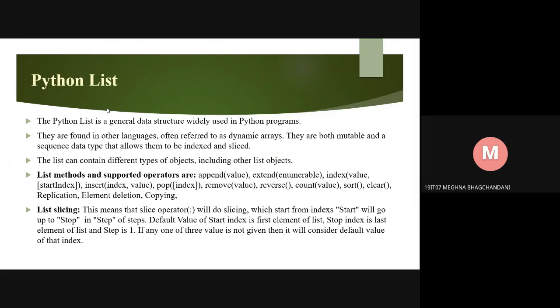List methods and supported operators are append, extend, index, insert, pop, remove, reverse, count, sort, clear, replication, element deletion, and copying. List slicing. This means that the slice operator will do slicing which starts from the start index and goes up to stop in steps of step. The default value of the start index is the first element of the list, the stop index is the last element of the list, and the step is 1. If any one of the three values is not given, then it will consider the default value of that index.